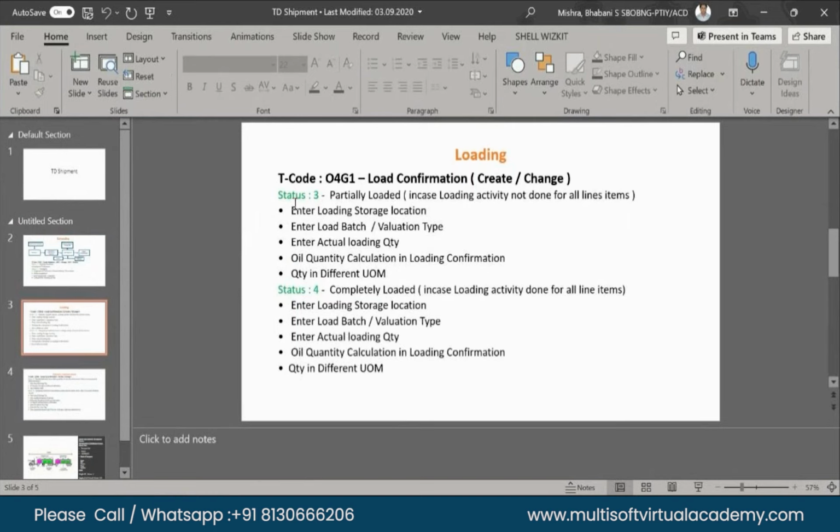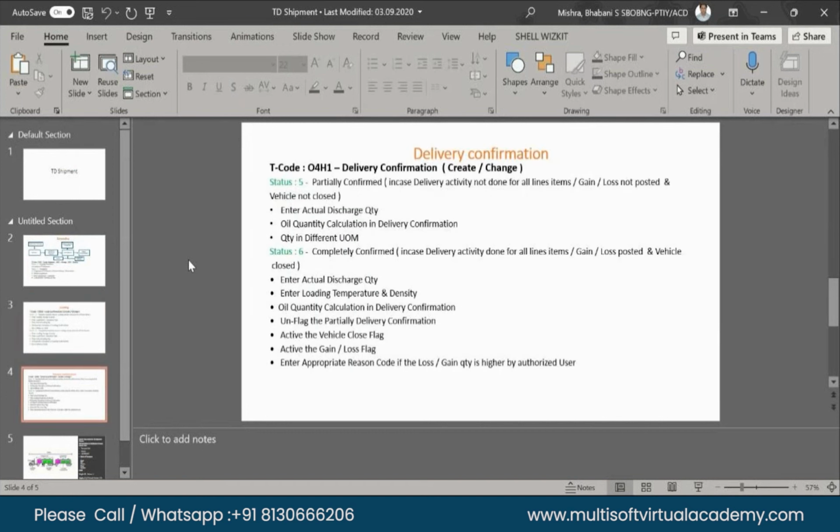Whenever you see status 3 and status 4, these parameters come: enter loading storage location, enter load batch valuation, enter quantity. These things are there in both status 3 and 4. But while saving, a few errors come, like excise duty issues or sometimes batch issues. At that time we correct those details and do the fully loaded. After that, the delivery confirmation comes. Delivery confirmation means partially confirmed or fully confirmed.